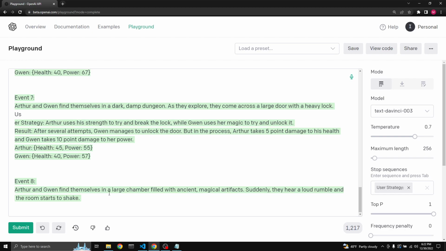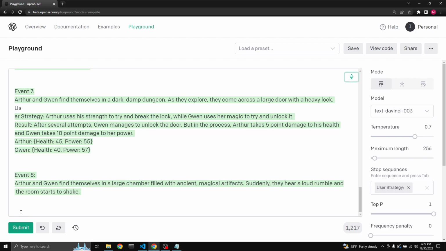Arthur and Gwen find themselves in a large chamber filled with ancient magical artifacts. Suddenly they hear a loud rumble, and the room starts to shake. They try to run and avoid any harm to themselves.